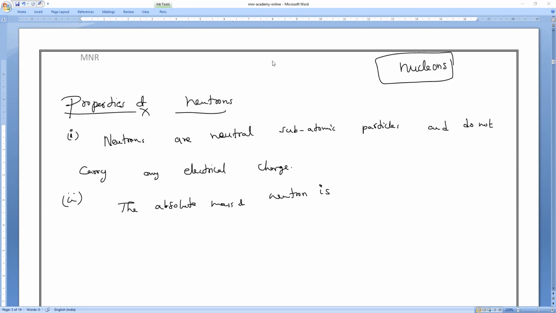Don't know. If you are not ready to work, don't join, please. What is the mass of proton in kilogram? Check your notebooks and tell me. 1.67 into 10 to the power minus 27 kg.